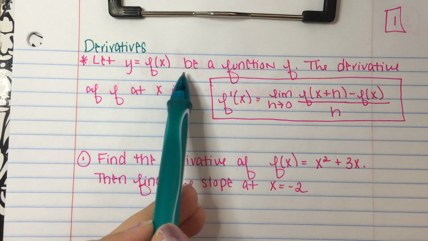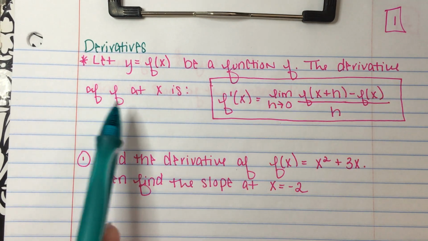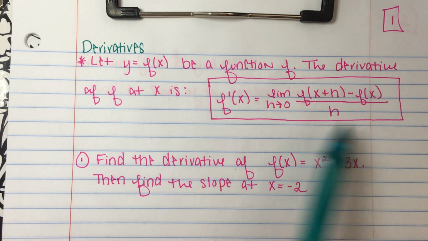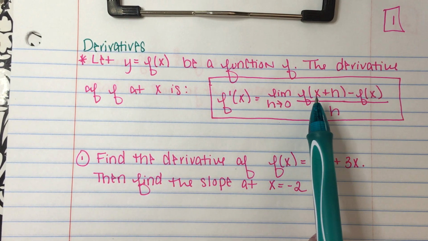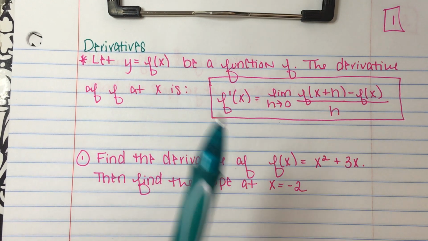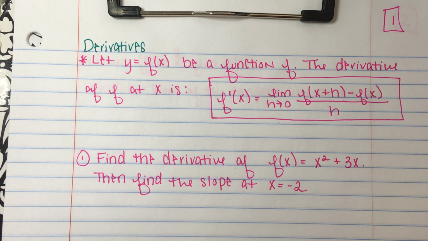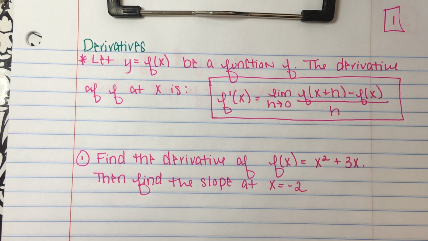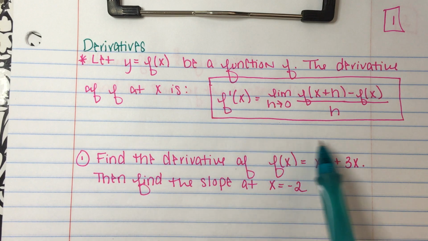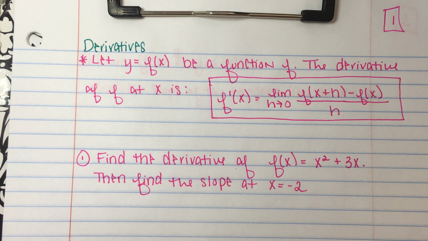Let y equals f of x be a function f, then the derivative of f at x is this derivative formula and definition here. It looks very similar to our previous definition, the slope of a tangent line. Instead of a's, we have x's. So we're not plugging in the a at the beginning, but instead we're going to be plugging it in at the end. Once again, this is a derivative which will be the slope of the tangent line, but we can use this derivative equation to find the slope of the tangent line at any x value we choose.